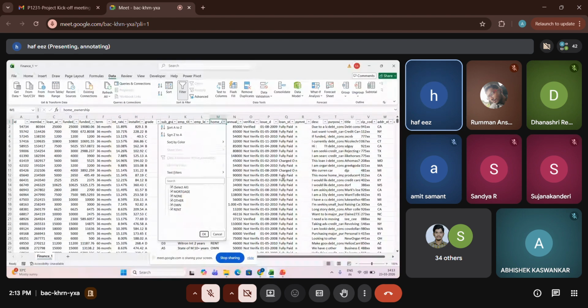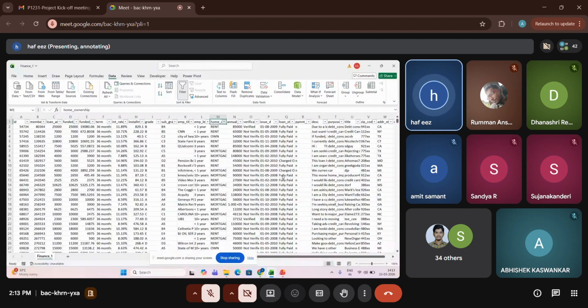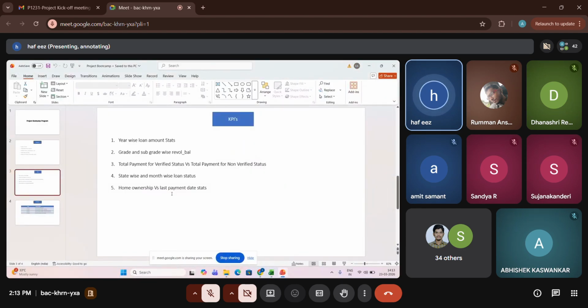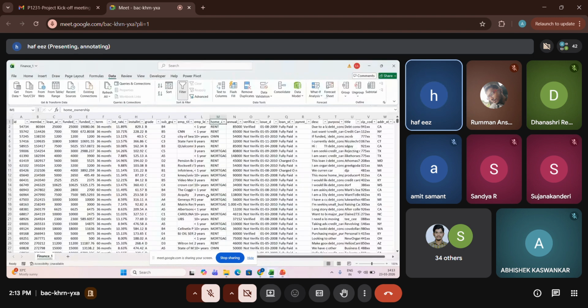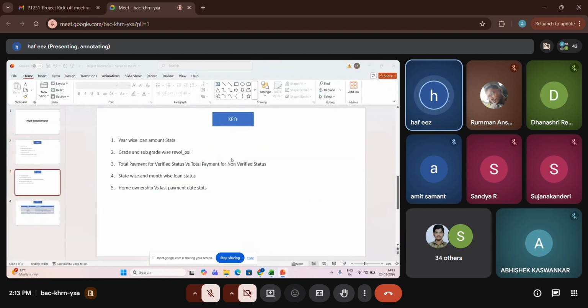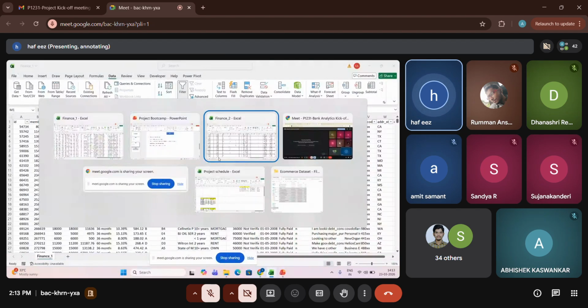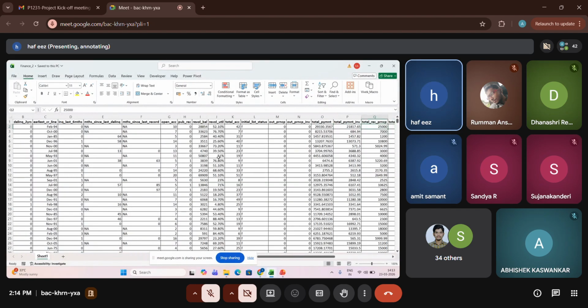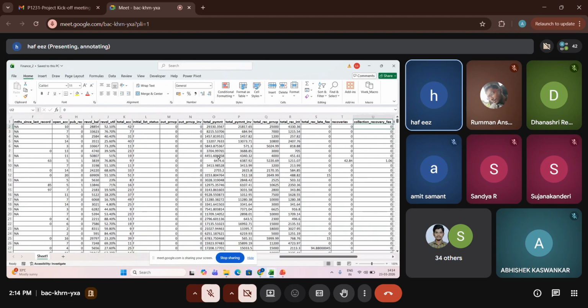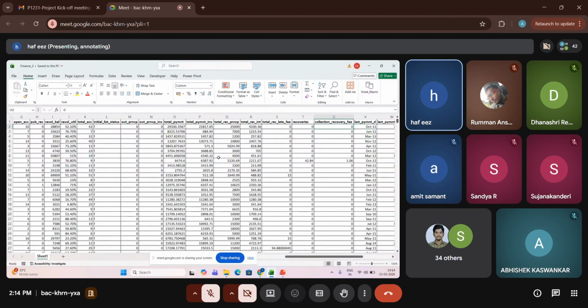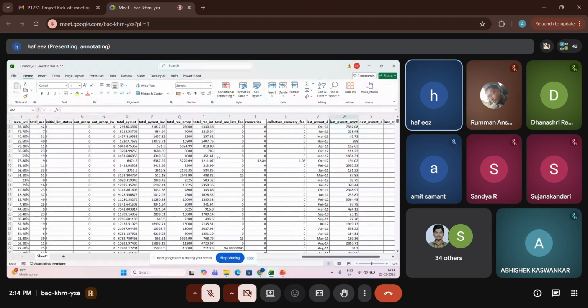What we want to find out is the last payment date stats. So we want to find out the last payment dates of those items. In finance 2, we have the last payment dates.